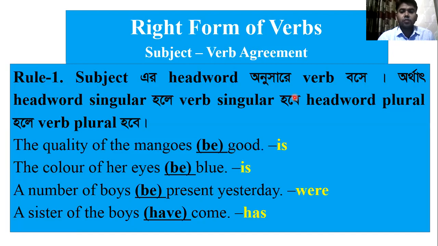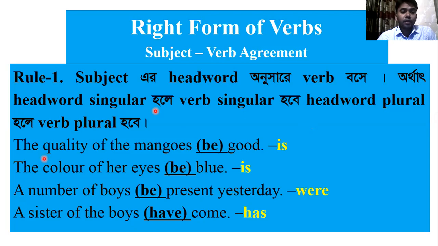So how can we understand what the head word of the sentence subject is and how we write the verb? Head word singular, then verb singular; head word plural, then verb plural. It is the main theme of the right form of verbs.